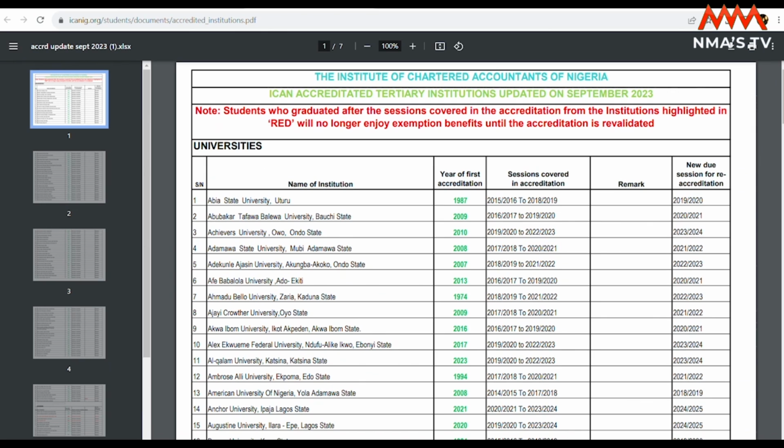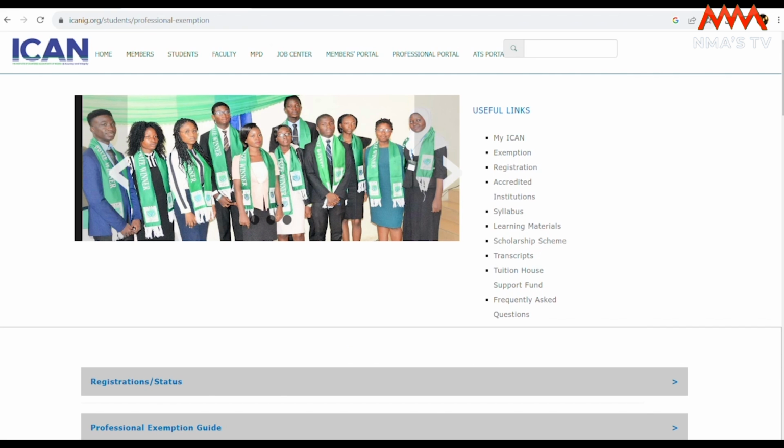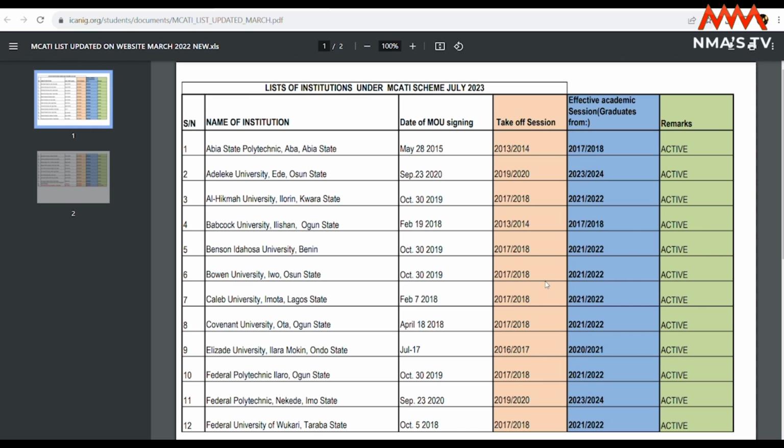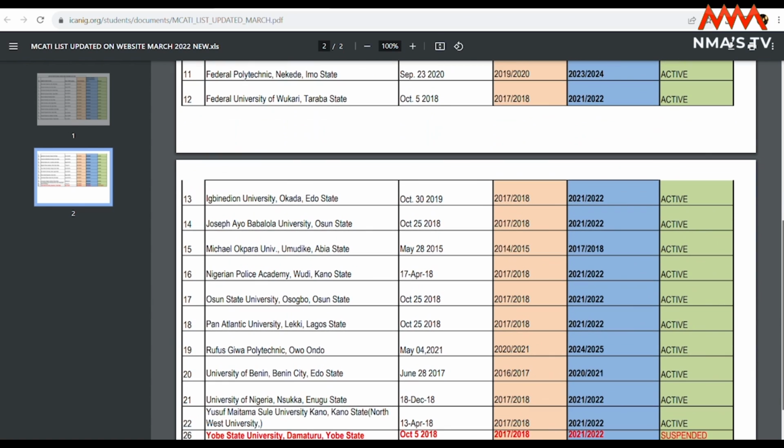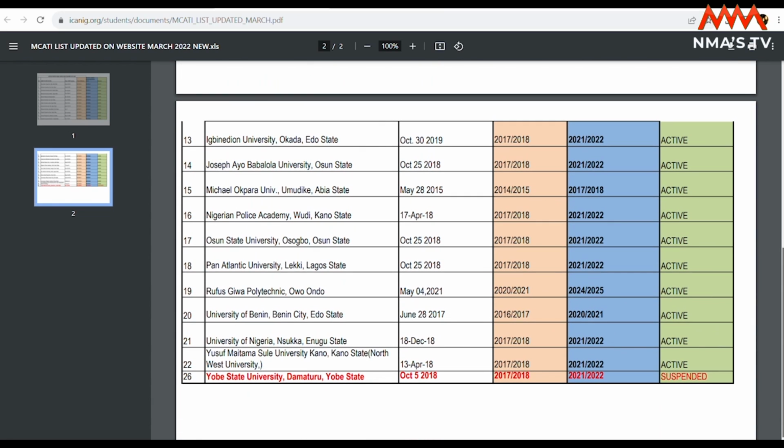So the next thing will be to check if your school falls into the MCA-TI category and what year it covers. These are graduates that once they complete their BSc, they have some sort of exemption. They won't be starting from foundation level, or they might be starting from skills level and have exemption from some papers in skills level, right? Or they are going to be writing just some papers in professional level depending on their agreement. That's why it's important that you check if your school falls into this category.